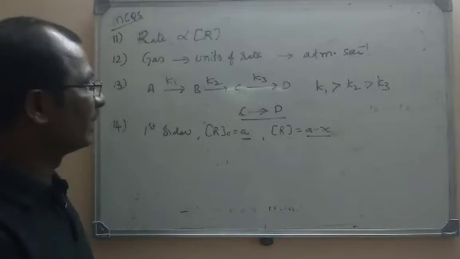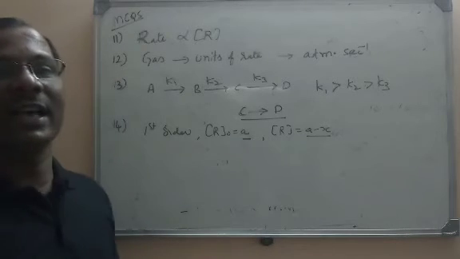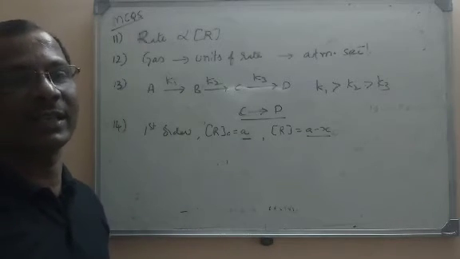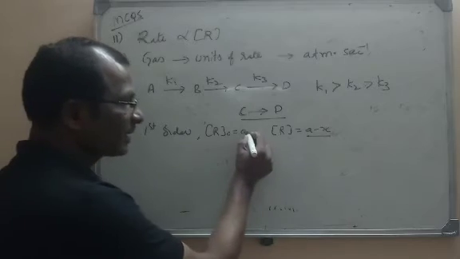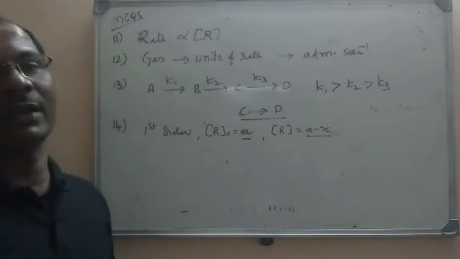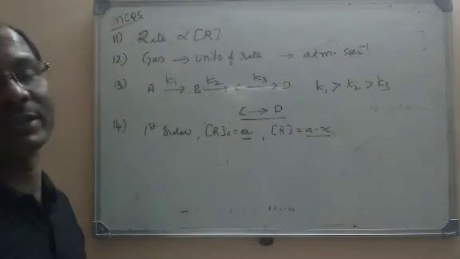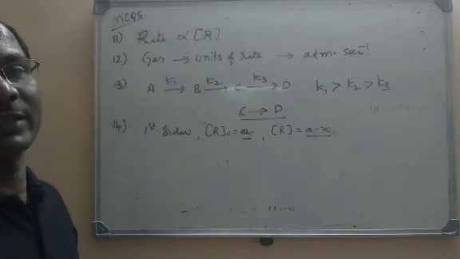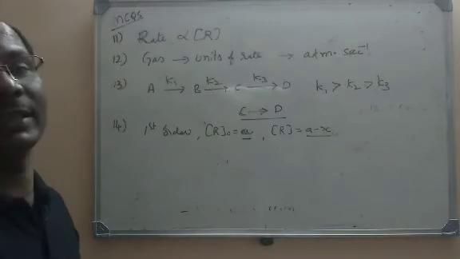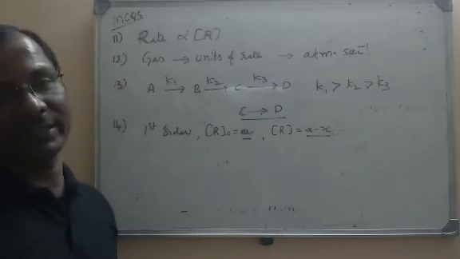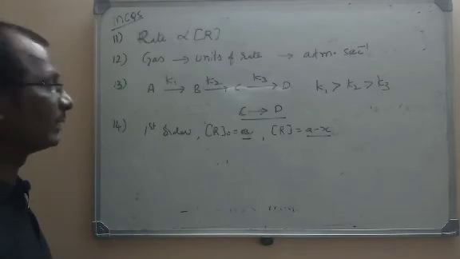But it is a first order reaction, so it is independent of the concentration of the reactant A. Initial concentration will not affect the half-life. So what is the correct option? First option itself. The half-life is independent of the initial concentration A.